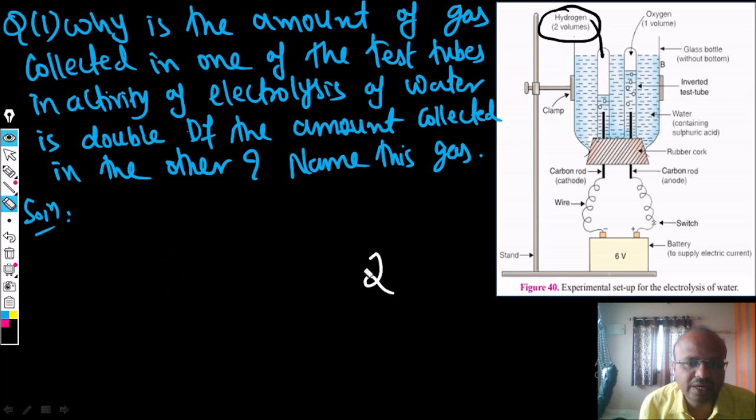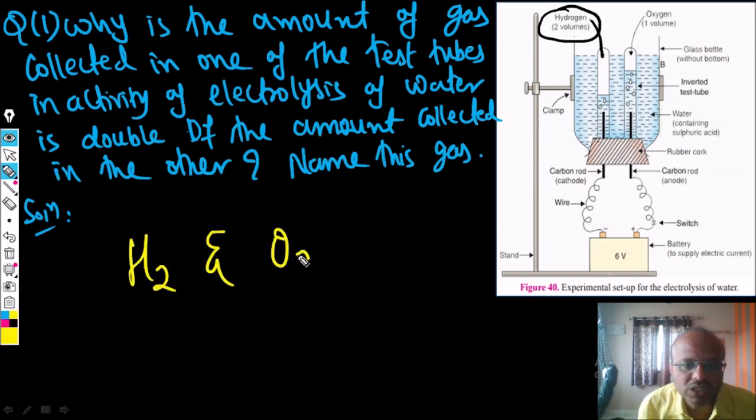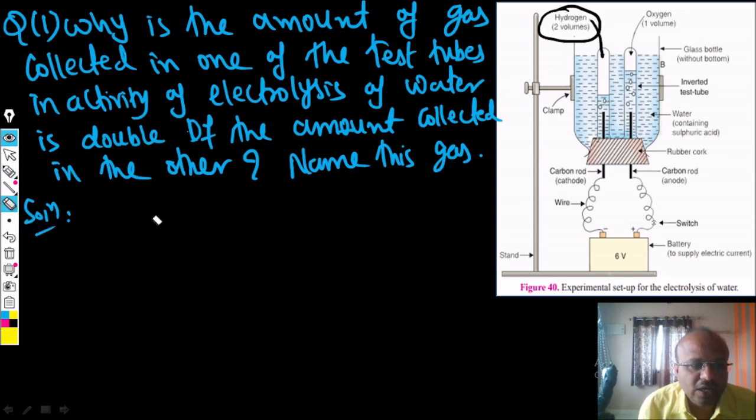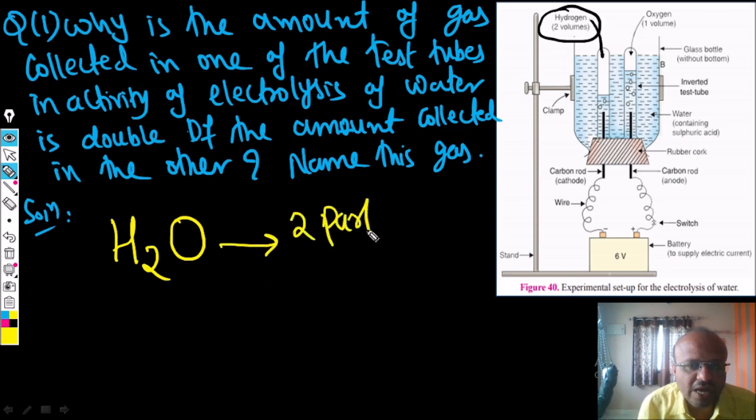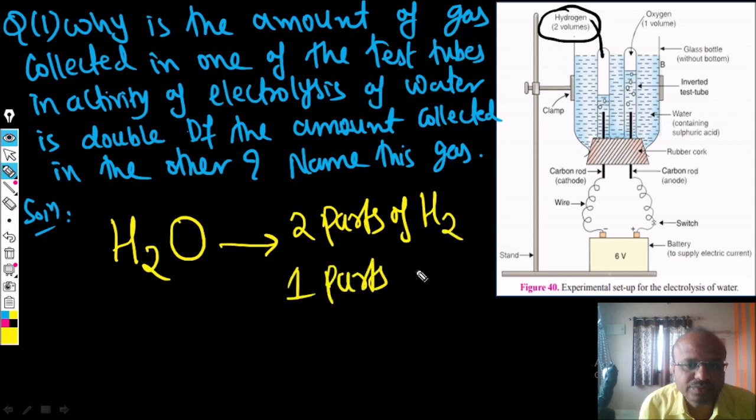Now you understood the question. Two gases are produced during the electrolysis of water, one is hydrogen gas and one is oxygen gas, and the hydrogen gas is double the oxygen gas. So why is double the hydrogen gas produced during electrolysis of water? That is the answer you have to write. The answer is very simple. We know the formula of water. The water formula is H2O. What is meant by H2O? There are two parts of hydrogen and only one part of oxygen.